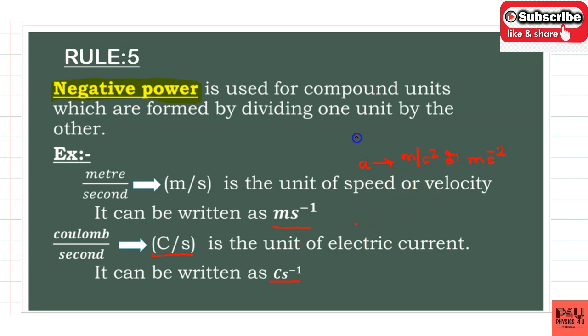Suppose you take force. What is the unit of force? Newton generally, but it is kg meter per second square. Kg meter per second square can also be written as kg meter into second power minus 2, second is raised to the power minus 2. Like this, you can write the negative power when you are using compound units, when it is divided by another unit. So this is rule number 5.